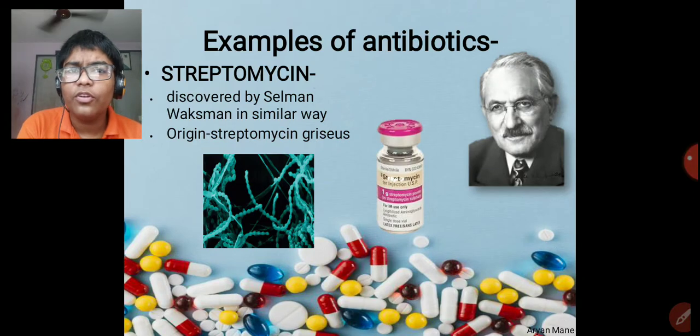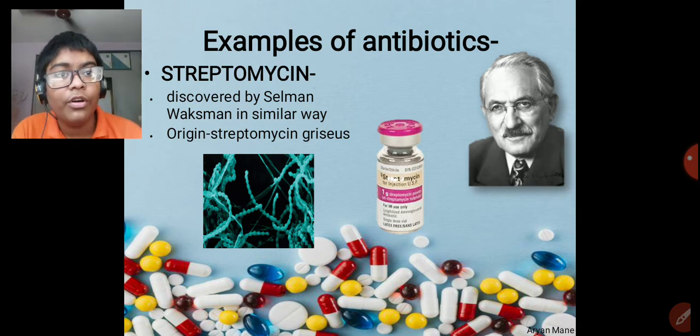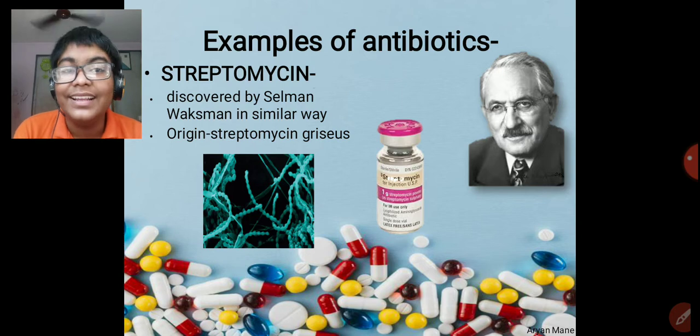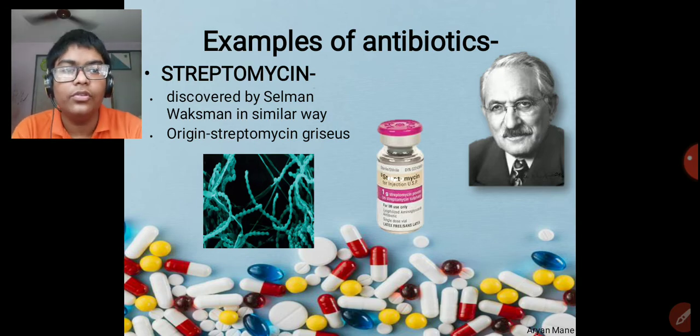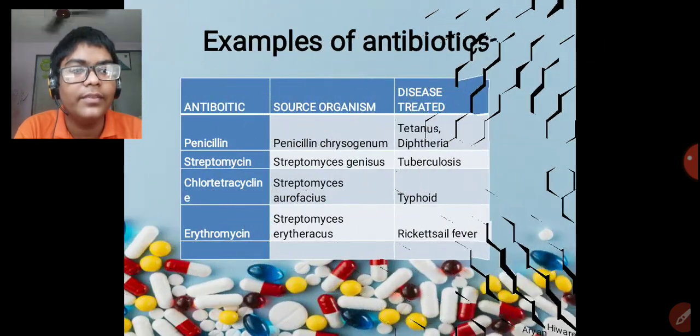The next example is streptomycin. Streptomycin was also discovered in a similar way. By mistake, contamination was done by Selman Waksman, and the origin was Streptomyces griseus. Griseus is very important to say here because there are many Streptomyces bacteria, but which one do you want? Streptomyces griseus.